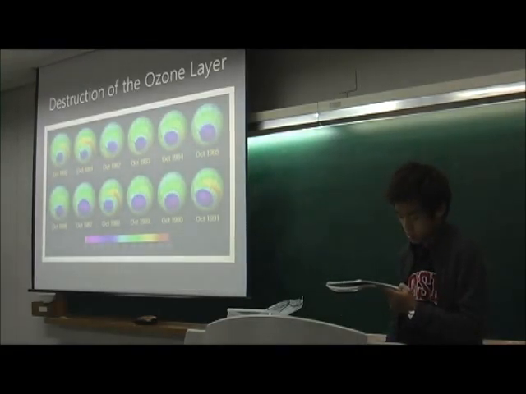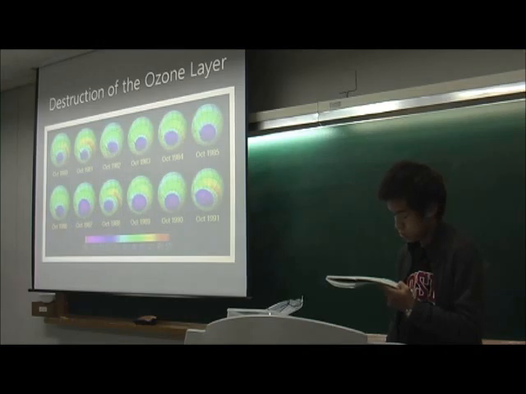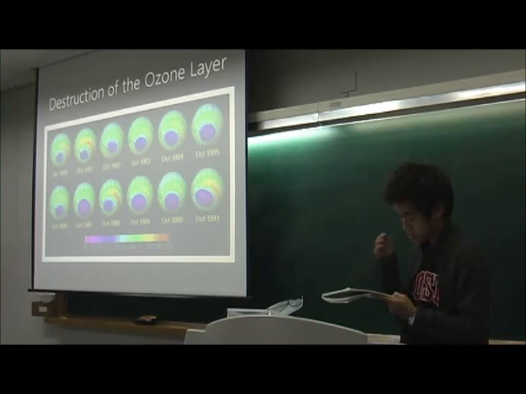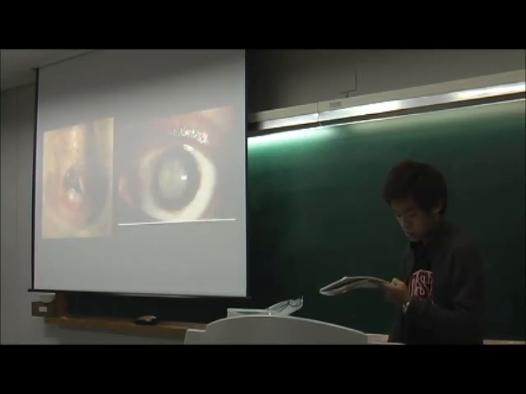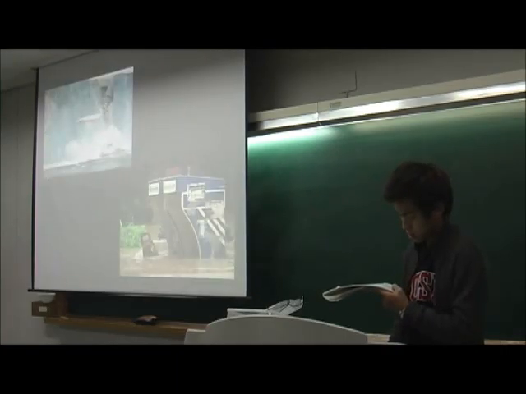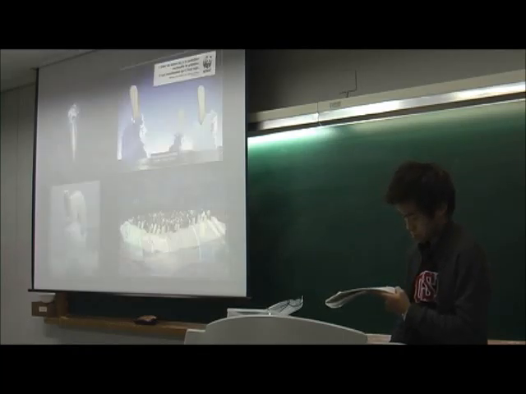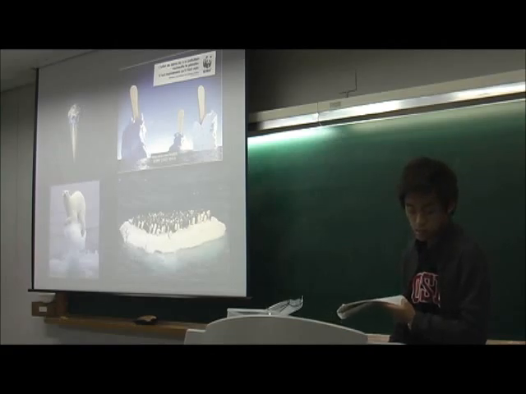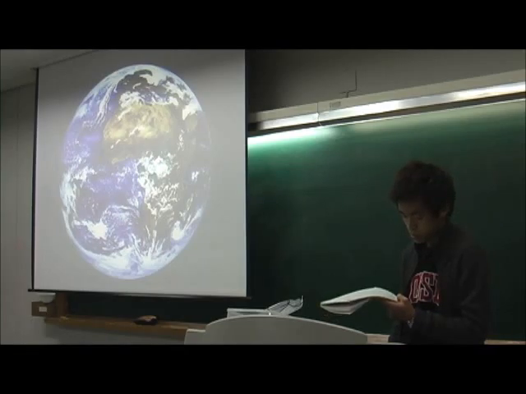As time goes, the destruction of the ozone layer of the Antarctic is getting more severe, as you can see in this picture. If we cannot prevent the ultraviolet rays, our skin and eyes are severely damaged. And the glacier is melted, so there is high possibility of flood. Also, the ecosystem will be destroyed. To protect our planet, the Earth, we have to economize more and more.